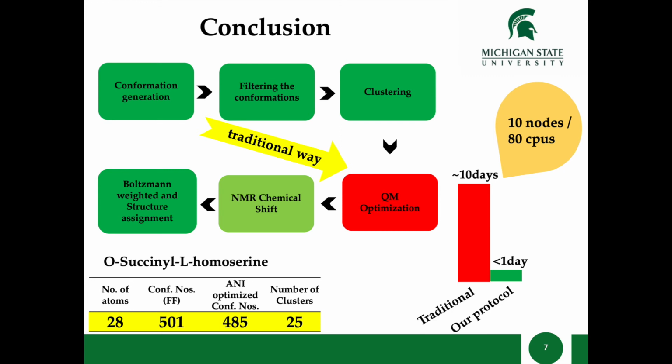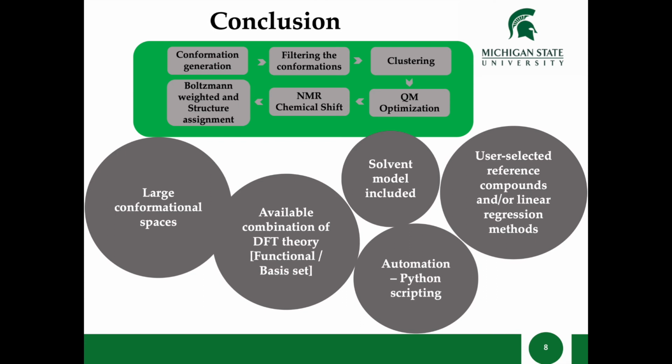In the case of O-succinyl L-homoserine, which has a very high conformational space, we have considered 500 conformations for this molecule. Using our workflow, we can calculate the NMR chemical shift and predict the structure of this molecule in less than a day. But if you go by traditional methods, it may take more than 10 days to assign the structure of a molecule. This workflow considers the large conformational space of metabolites. As I mentioned previously, metabolites are very flexible, so the accuracy of the results depends on how much conformational space you consider. So this workflow allows you to consider a large conformational space.